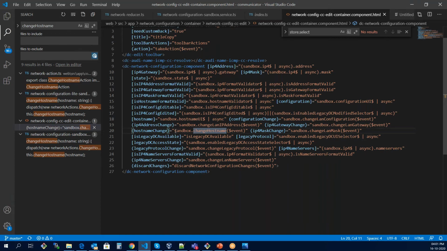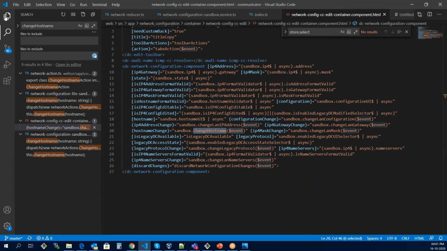And there's some object sandbox. We will come back to the sandbox. Since you are from the Java background, I assume you know very well what a test sandbox is. So there's an object called sandbox, and it has a function change host name, which will accept parameters as the event, and that will contain various other parameters like was there a mouse click, or was there a button click, and what is the new value of the input and all.